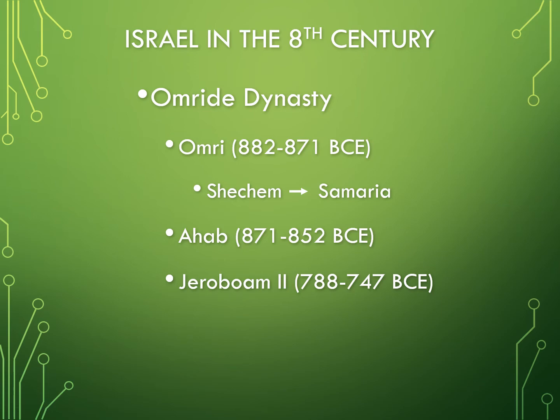Sometime after Ahab's reign, Jeroboam II took over. Jeroboam's reign was quite prosperous according to archaeological evidence that we have of the area at the time. Jeroboam, perhaps in an attempt to institute worship of Yahweh again, set up golden calves at the cities of Dan and Bethel.